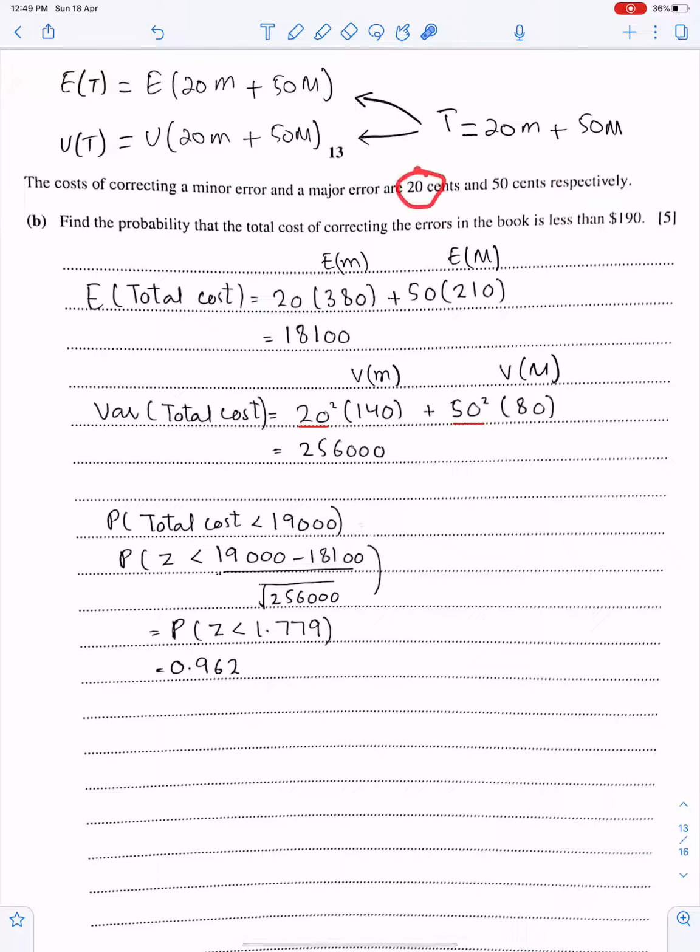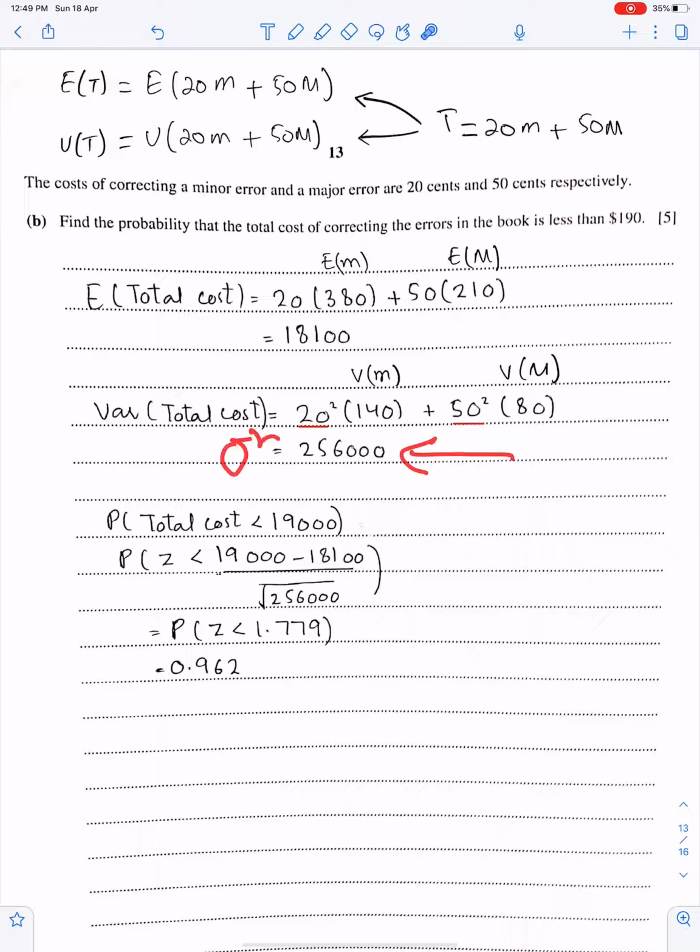See, these numbers are multiples. Because if you are correcting one error, so 20 times 1. If there is just one minor error, so 20 times 1. Let's suppose there are 100 minor errors, so 20 times 100. So these numbers are multiples. So make sure when you work for variance, you must square these numbers. Like here, 20 square, 50 square. These coefficients are multiples of this m and this M. So find the variance correctly.